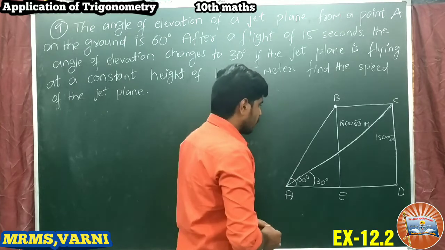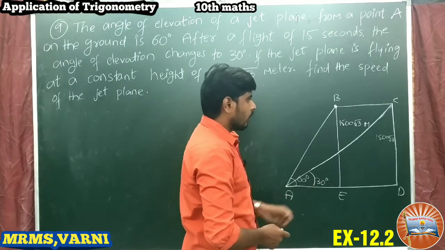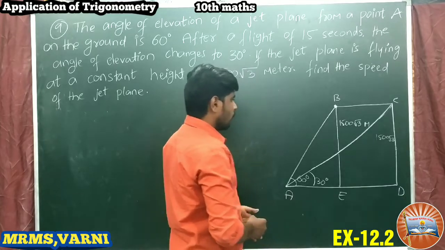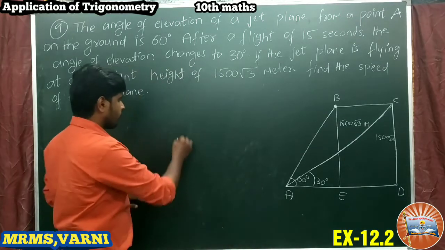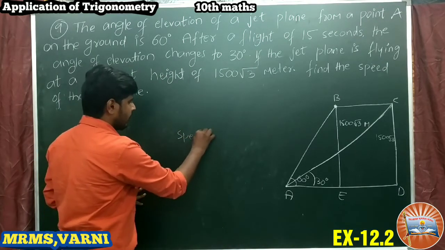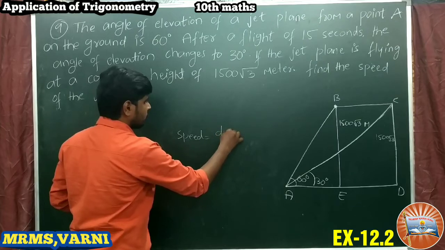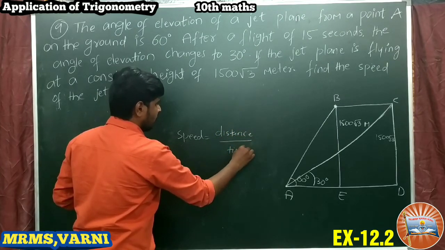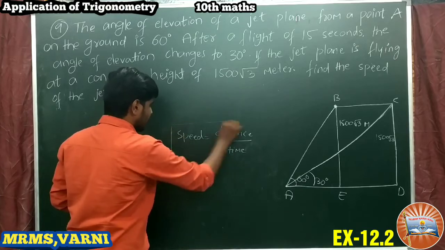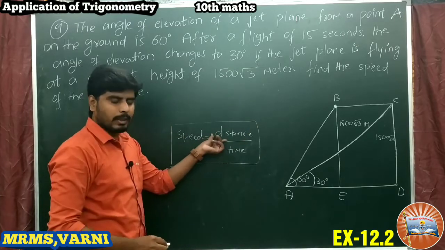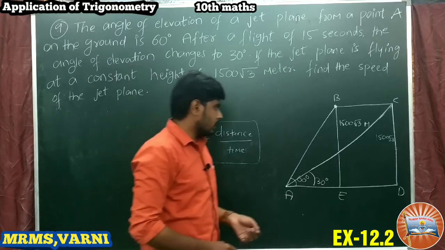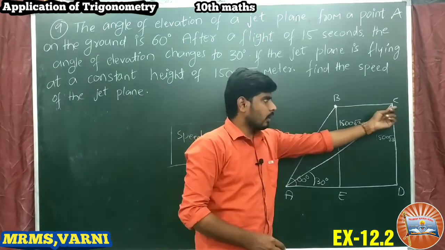So what we have to find is the speed of the jet plane. What is the speed formula we have? Speed is equal to distance by time. The distance here is the distance traveled by the jet plane, from here to here.